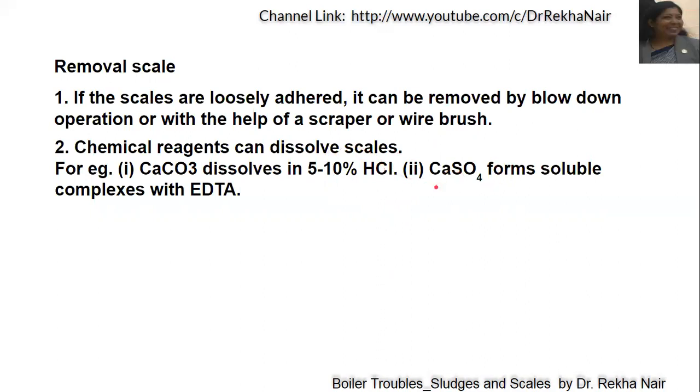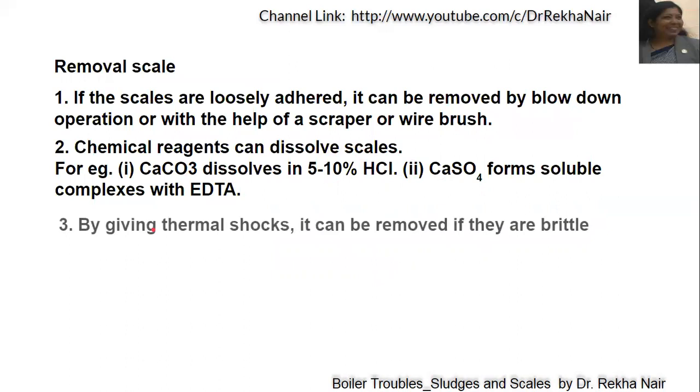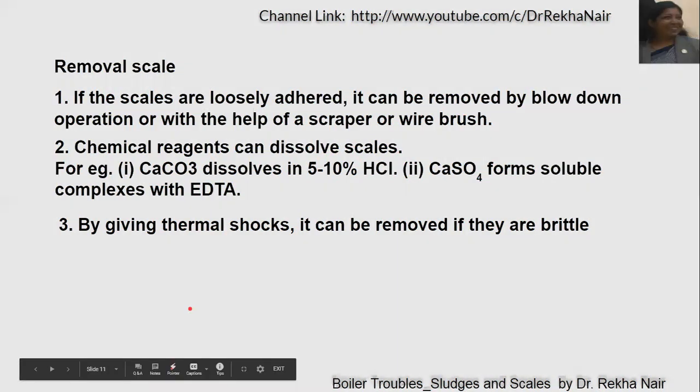Calcium sulfate, as I said, with increase in temperature, the deposition of calcium sulfate increases. That is a main problem of scale. But this calcium sulfate is soluble in EDTA because it reacts with EDTA to form calcium EDTA complexes, soluble complexes. So calcium sulfate can also be removed with the help of EDTA. Another method is by giving thermal shocks, meaning sudden increase or decrease in temperature. Because of the uneven expansion, the scale will start cracking and be removed, or it will become brittle due to the thermal shocks.